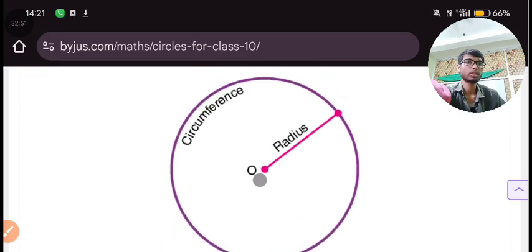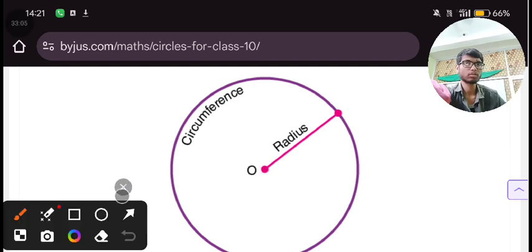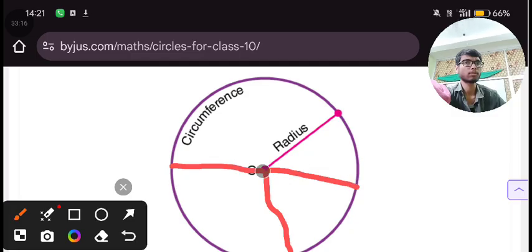If you take this line, from here till here, the measure of this radius is just 2 centimeters. If you take from here till here, this will also be 2 centimeters. This will also be 2 centimeters. This is what it is talking about.